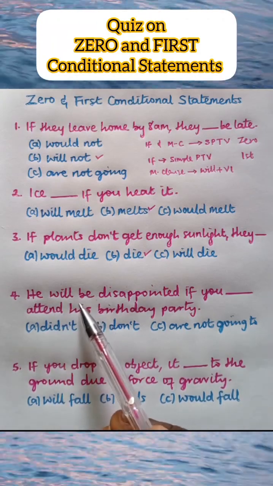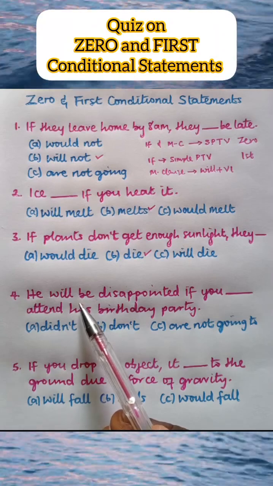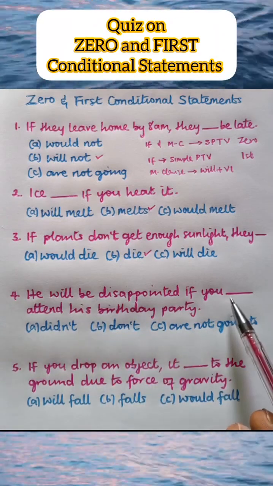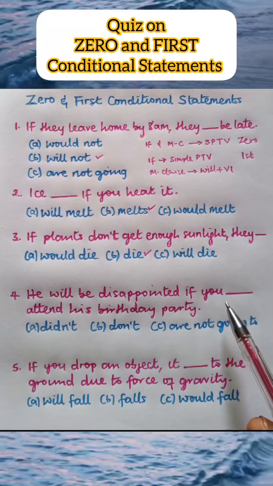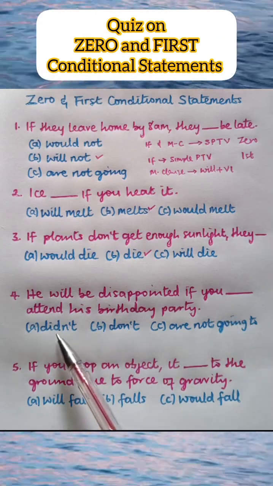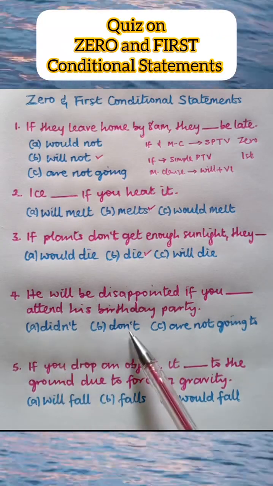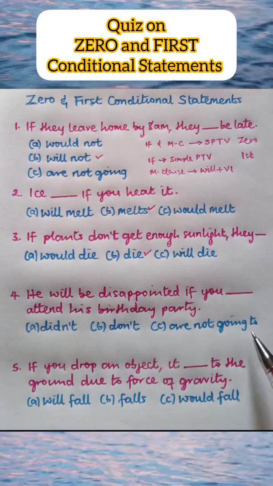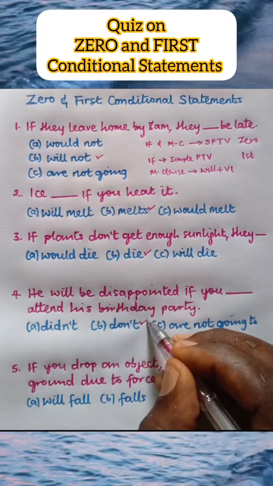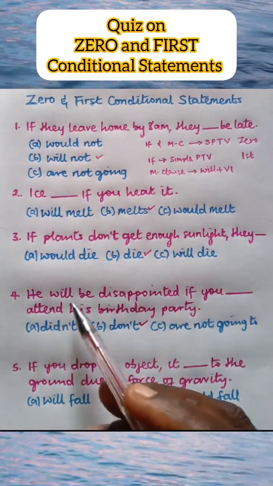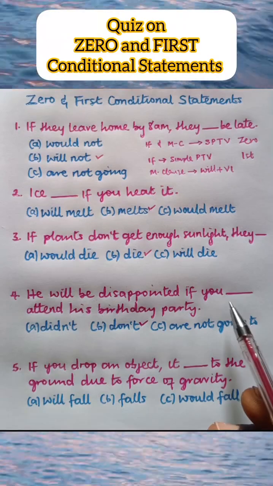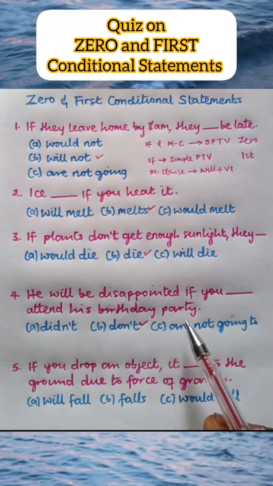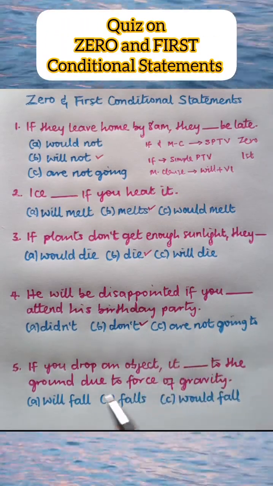This tells us that this is a first conditional statement, in which case the verb here should be simple present. Now, option A, didn't, is past tense. Wrong. Don't, simple present, correct. Are not going to, present continuous. Wrong. The correct option is B, and the sentence reads, he will be disappointed if you don't attend his birthday party. And lastly, question 5.